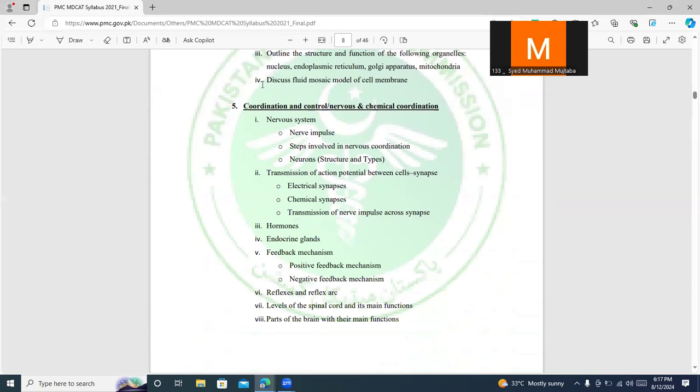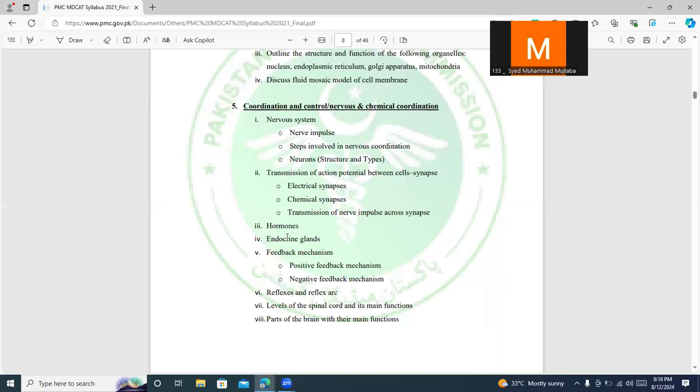Now, in chapter number 5, we come to coordination and nervous control. The most important thing in this chapter is hormones. You should know the difference between exocrine and endocrine hormones, as well as the different types of endocrine glands. For example, the human body has anterior pituitary and posterior pituitary glands, which produce a variety of hormones.